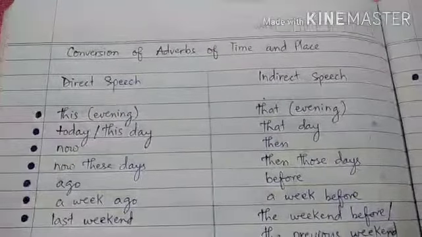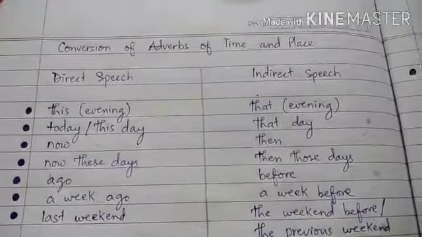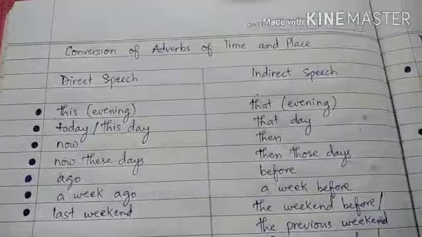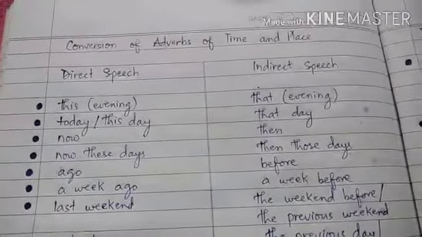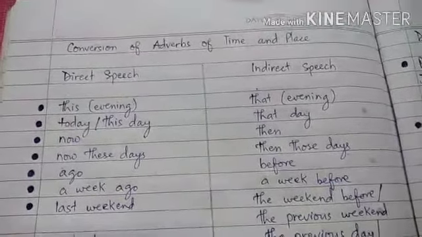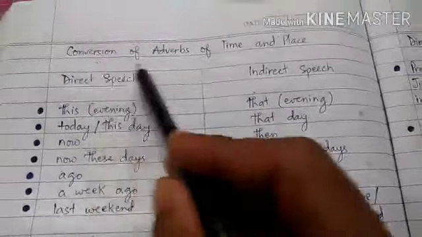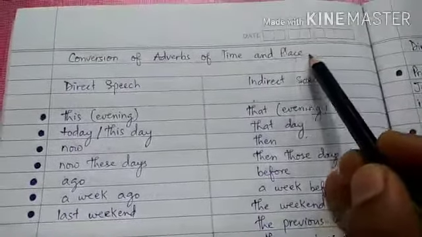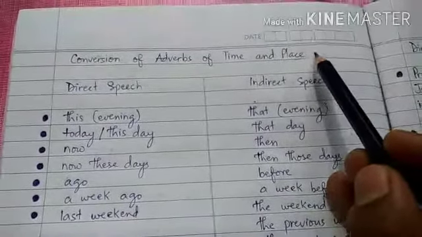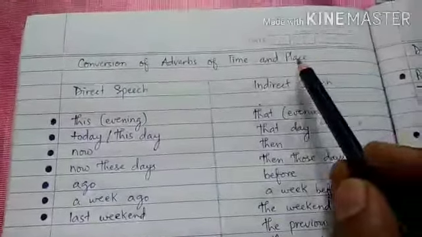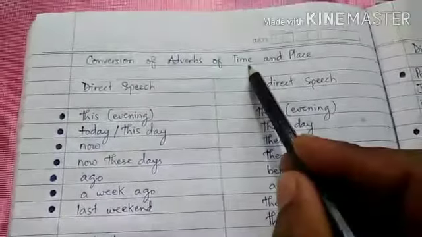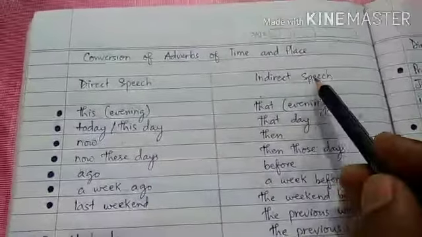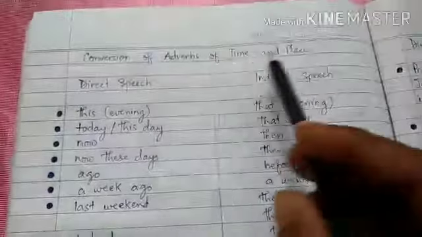So there are some more important points to remember and follow whenever we are changing the sentences from direct speech into indirect speech. One of the most important points is the conversion of adverbs of time and place. Whenever we are changing the sentences from direct speech to indirect speech, certain adverbs of time and place in direct speech will change into some other adverbs of time and place.